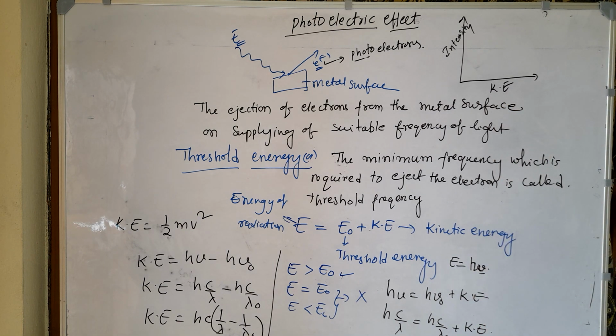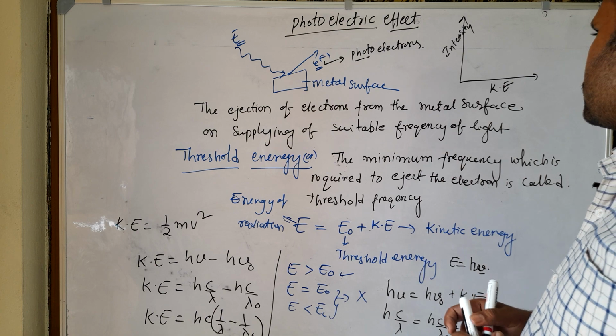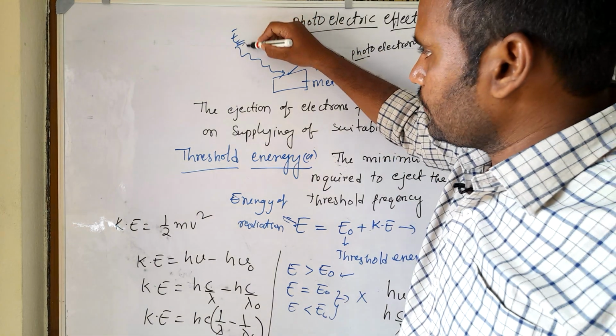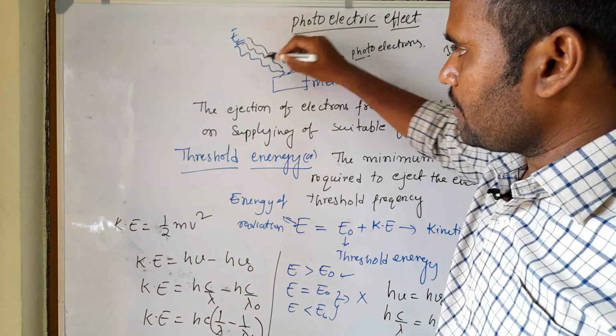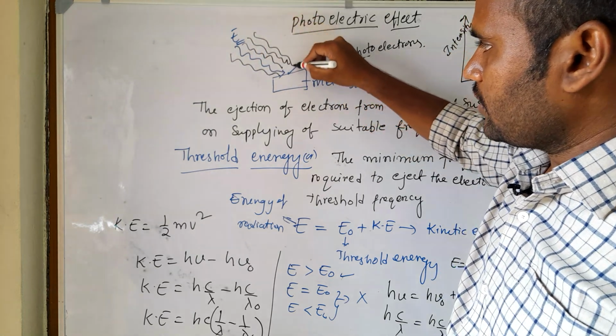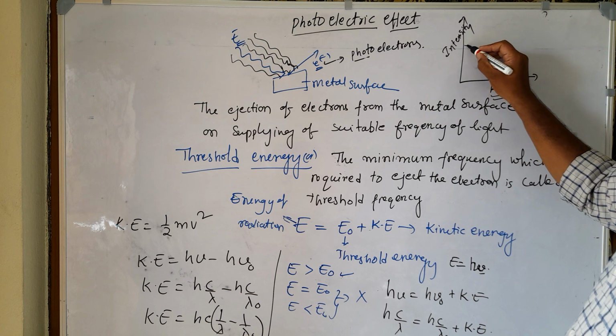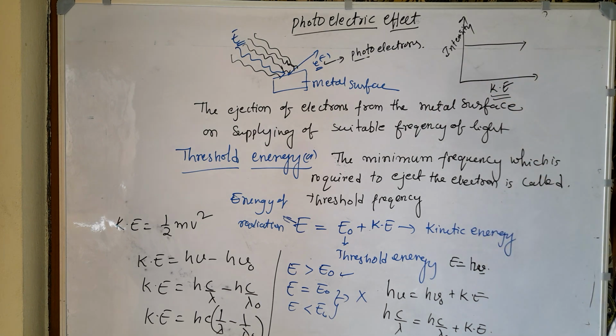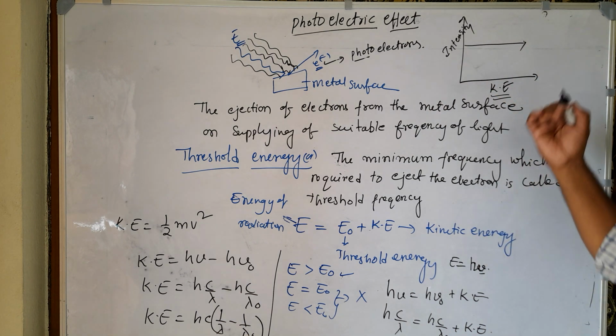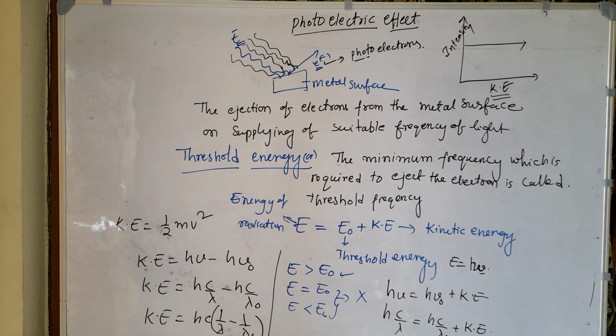Whatever intensity you use, intensity means the number of waves, whatever the intensity you use, kinetic energy is not going to change. Kinetic energy is constant. There is no change in the kinetic energy of the photoelectron.